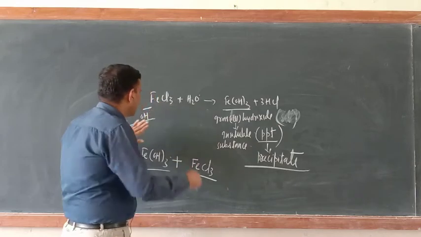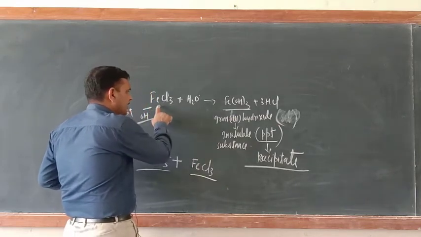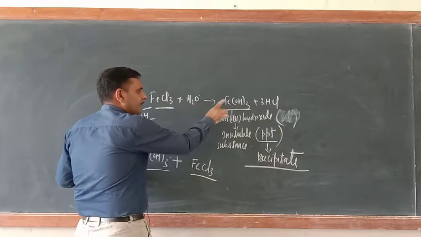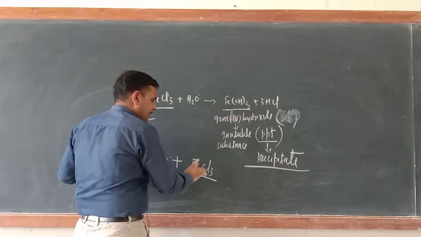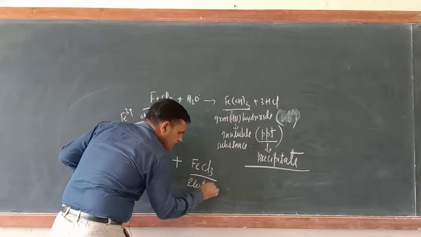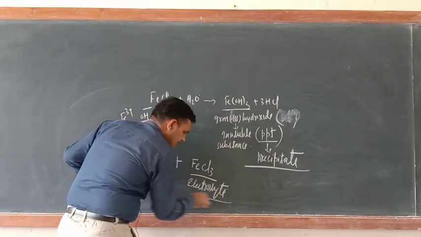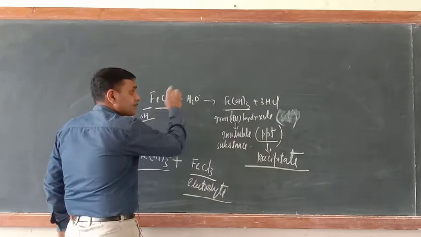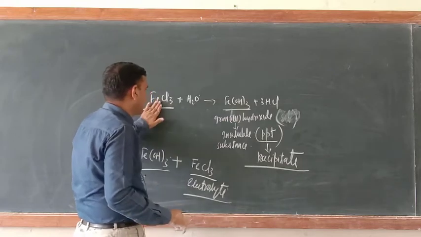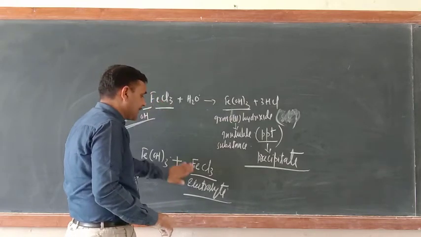So this FeCl3 has nothing to do with that FeCl3. I have taken this one for the formation of precipitate. This one I am taking as an electrolyte. So is that a difference or not? This is the electrolyte, and this one is for the formation of the freshly prepared iron(III) hydroxide. So here it is the reactant and what is here?